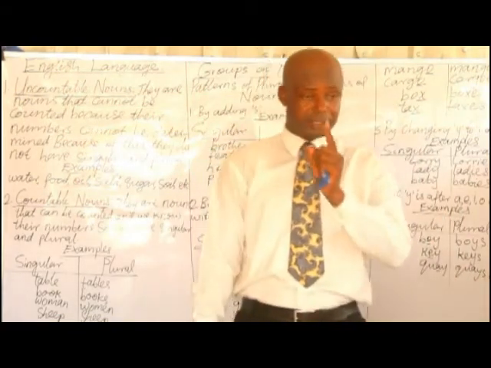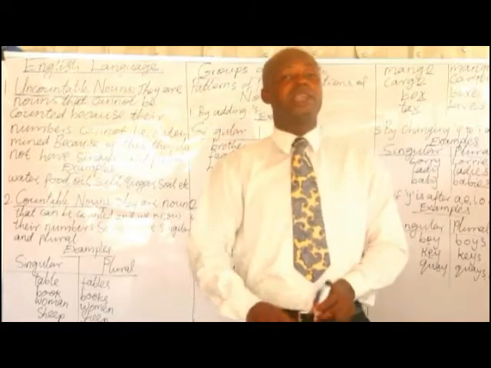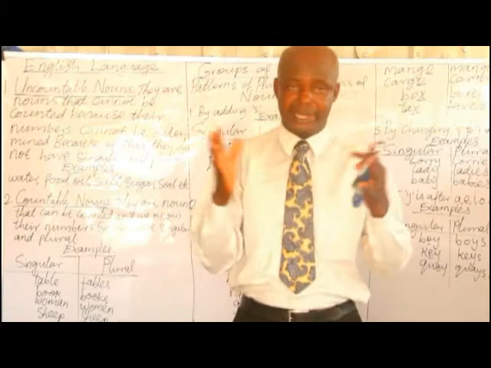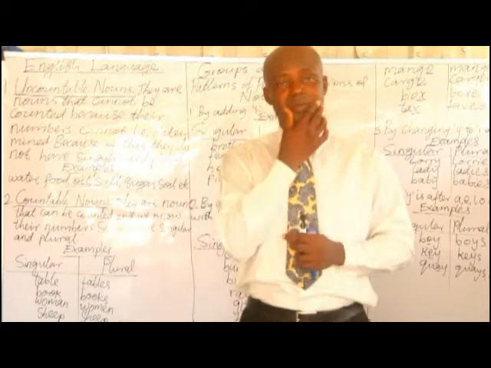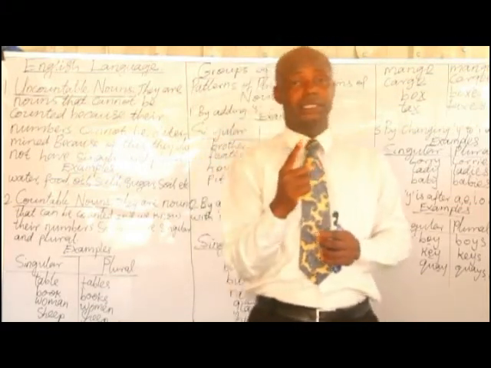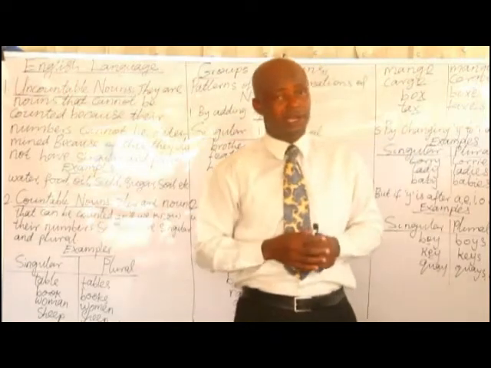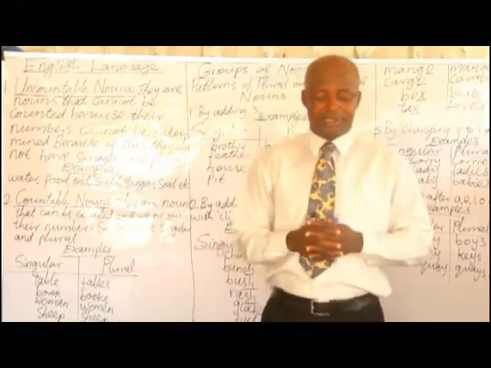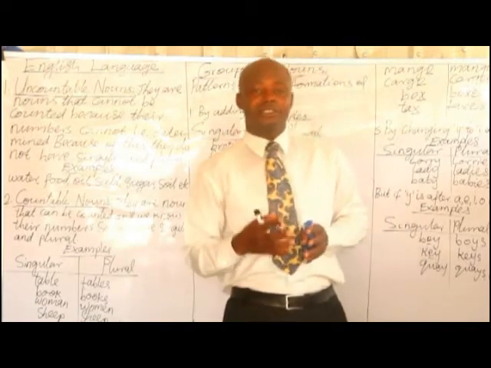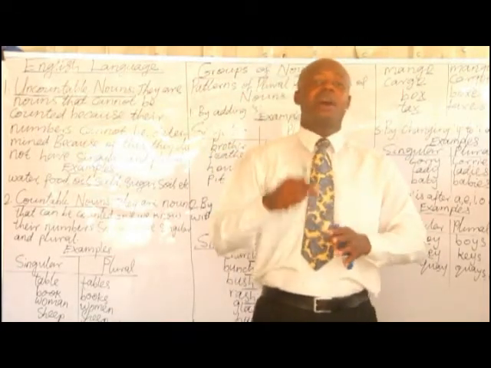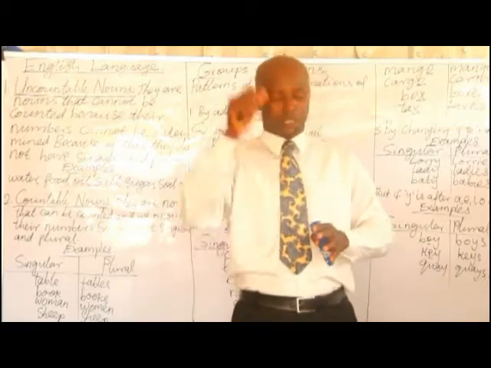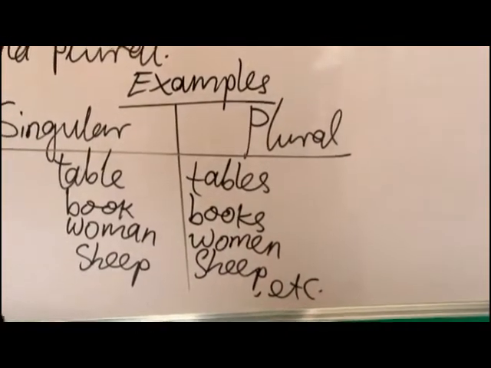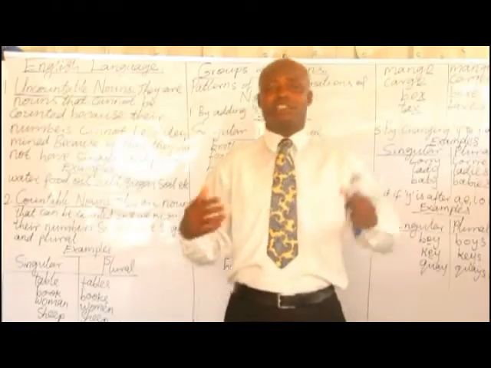Man, when it is one person, but when it is more than one, from two upwards, we call it men. Woman, when it is singular. When it is plural, it is women. Sheep, when it is singular, and equally when it is plural, it is also sheep. You might be wondering, why is it not sheeps?